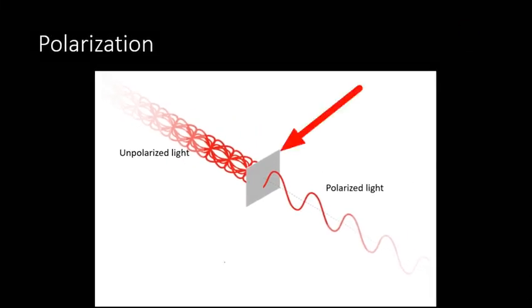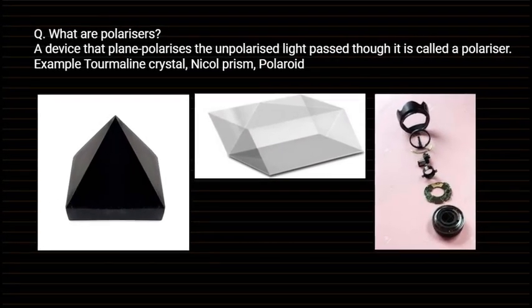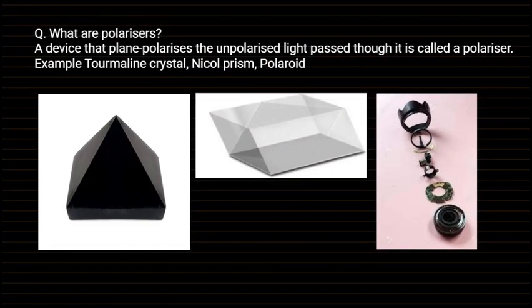And the device which is used to plane polarize the unpolarized light is known as a polarizer. So what are polarizers?